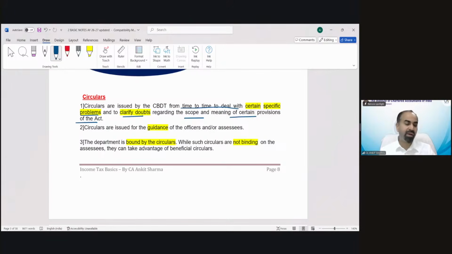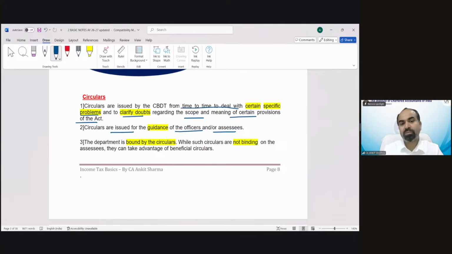So there might be a rule that you cannot go out after 10 p.m. at night. So that is a rule. Now, suppose there is a specific school party, and there may be some specific purpose for which you need to go out after 10 p.m. So your family can issue a circular: okay, for today you can go out only for this specific purpose. So that's a kind of circular to clarify or to solve any problem in a general way for any particular purpose.